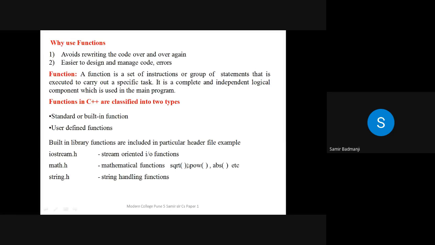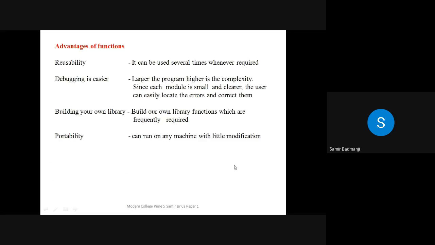Automatically these functions will be called and you can just pass the values to them and get the answers. So there is no need to write the program for square root or power of a number. By using this header file, you can use all the ready-made functions. Similarly, string.h is there, which is used for comparing strings. Last year we had not seen strings. Strings means characters or text, like your name. Suppose we want to add two strings or find a particular text in a string. For string comparison or string addition, these functions are readily available in this header file.